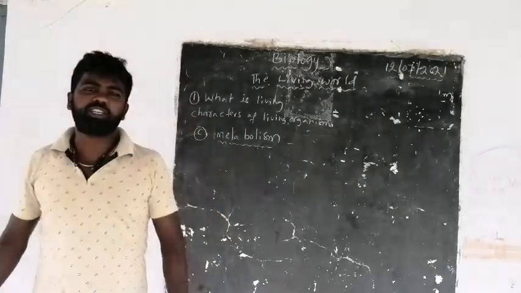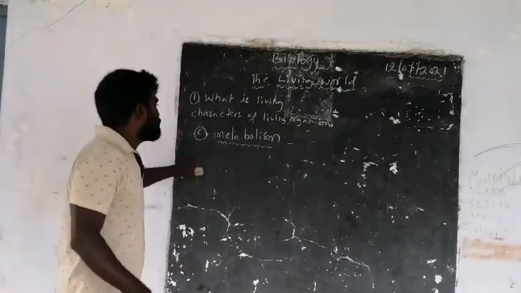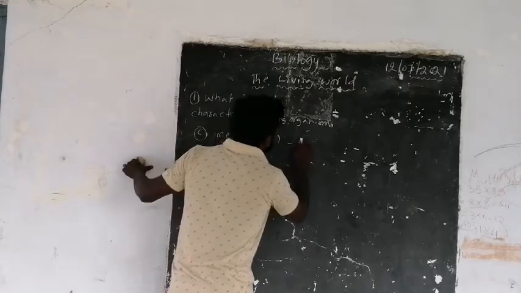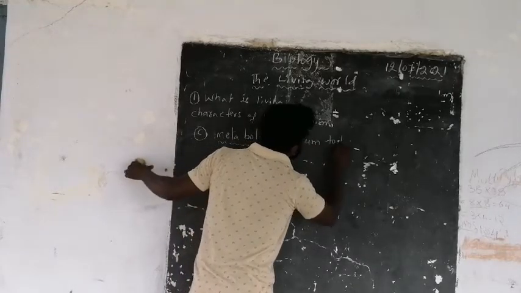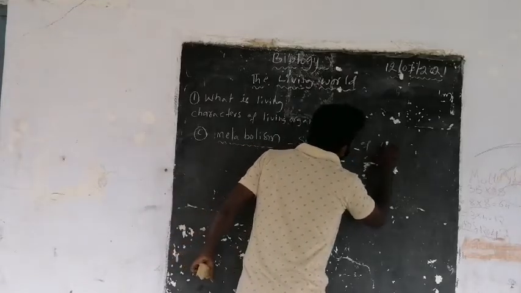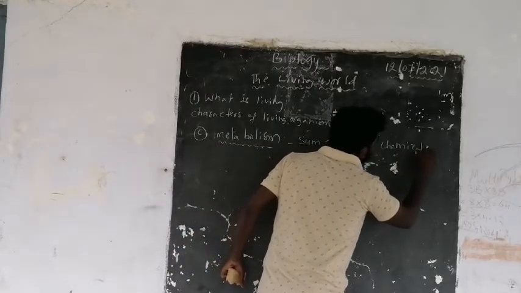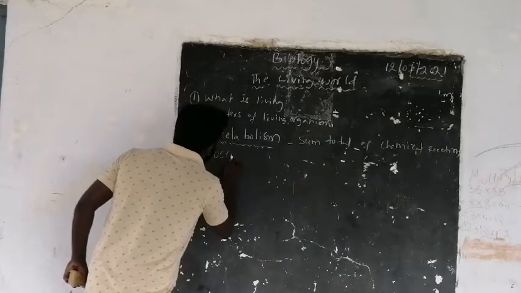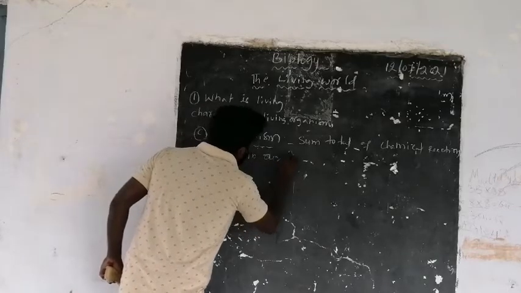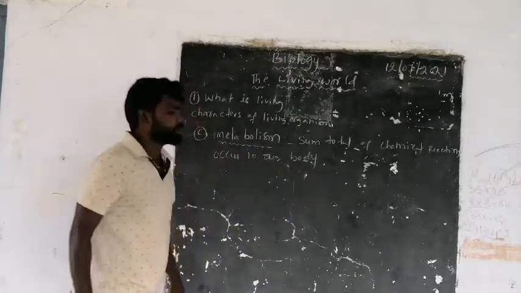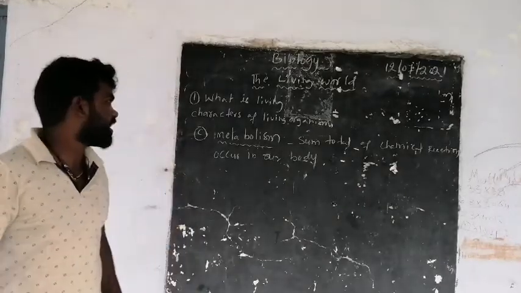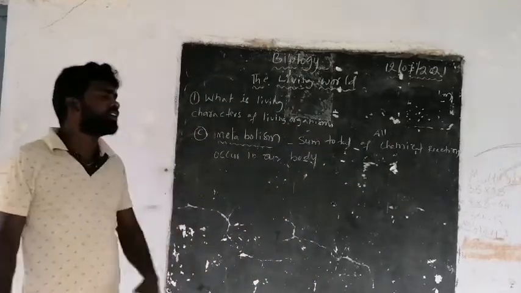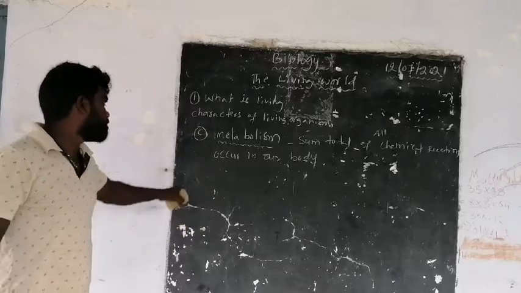Here, you know very well the definition of metabolism: the sum total of all chemical reactions that occur in our body is called metabolism. The chemical reactions are biochemical reactions. All chemical reactions that occur in our body are called metabolism.